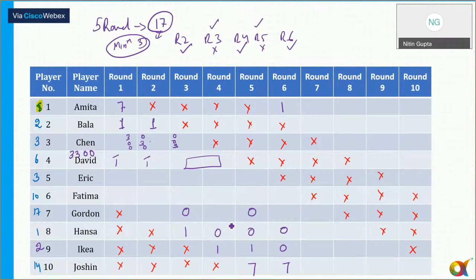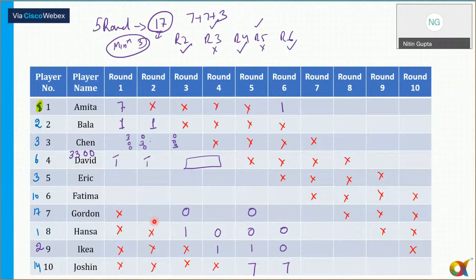Now Gordon is scoring 17 points. So for 17 points, the only possible combination is 7 plus 7 plus 3. Yes or no? But again, Gordon can't get a score of 7 in round 6.